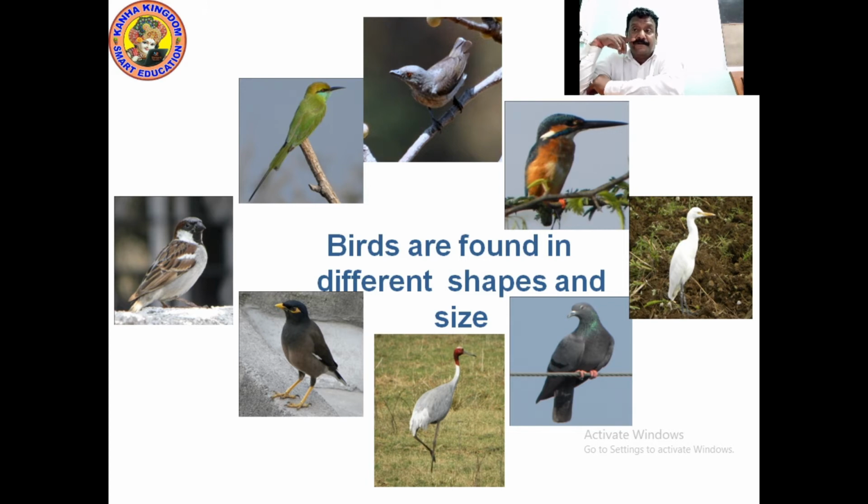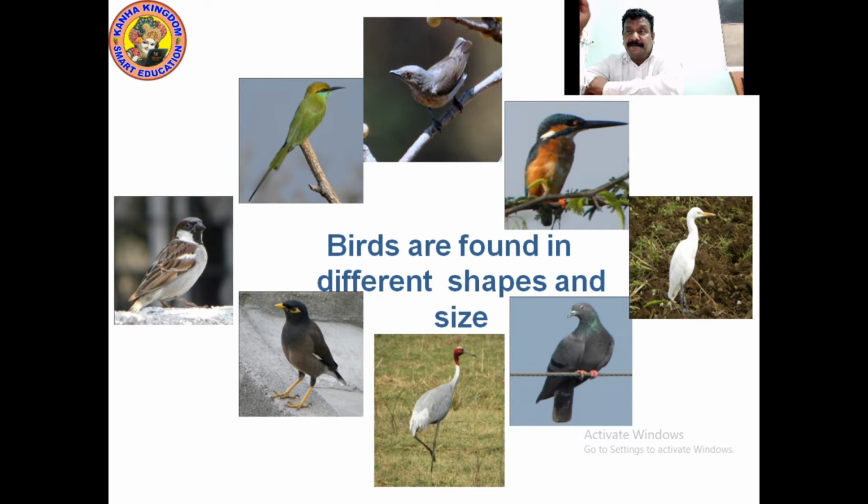You'll see the names also. Sparrow, myna, this is one type of crane. Pigeon, this is again a crane. It's kingfisher. That's bee catcher. That's a type of sparrow, the small sparrow.